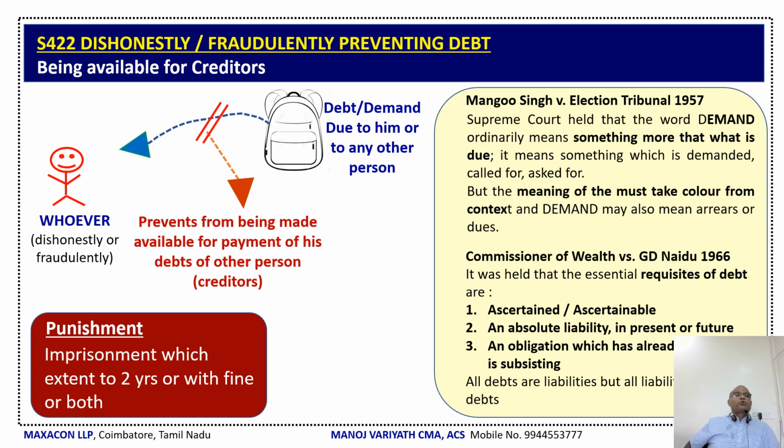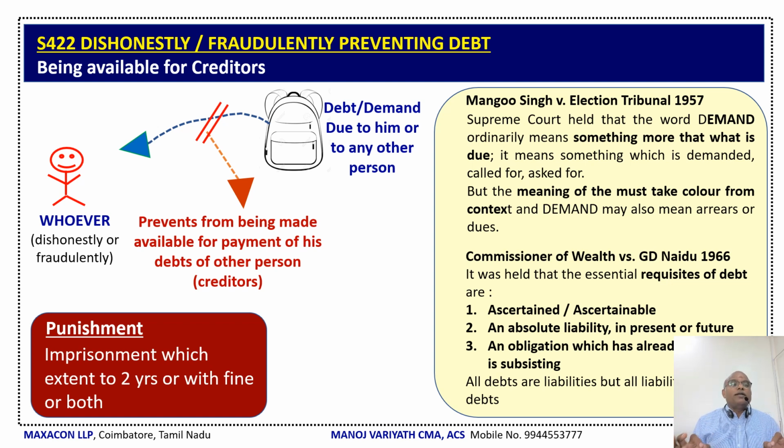Next section, section 422 ആണ് dishonestly or fraudulently preventing debt being available for creditors. അപ്പൊ ഇത് മനസ്സിലാക്കാൻ നമുക്ക് ഏറ്റവും ബെസ്റ്റ് എന്താ ചെയ്യുന്നത്, നമ്മൾ കോൺട്രാക്ടറെ ഓർത്താൽ മതി. Assume that the contractor നമുക്ക് കാശ് തരാനുണ്ട്, right? Some people who are doing contract works and you have given some loan to that contractor and you go and approach him, sir, money, I want it. That time contractor will say that, let me get the milestone payment from the company, immediately we will give you. But the moment milestone payment കിട്ടിക്കഴിഞ്ഞാൽ ഇയാൾ അത് വേറെ എന്തിനെങ്കിലും വേണ്ടി ഉപയോഗിച്ചിട്ട് he'll say that, oh, you should have come early, no? This is the same situation here.